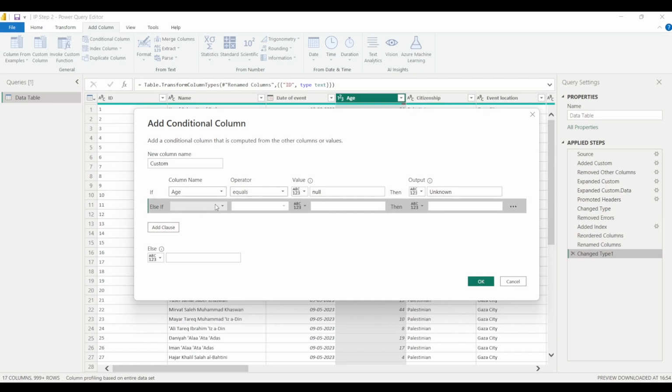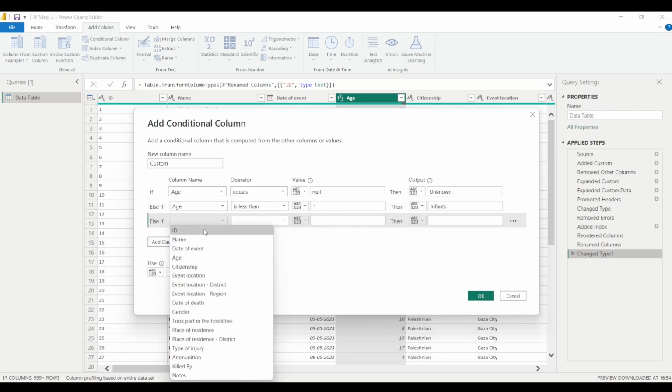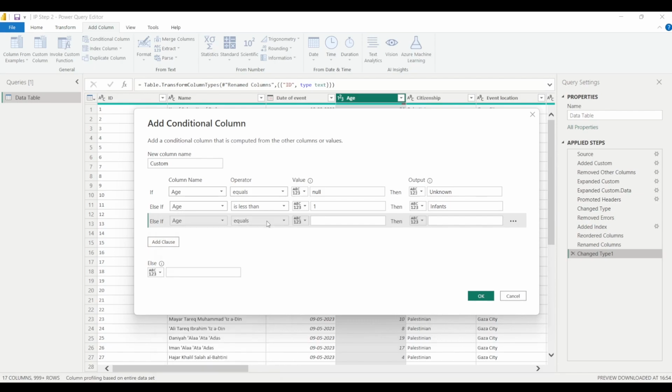That's what it means. If the age is less than 1 year, then the output should be infants. If the age is less than or equal to 12, then we want to put them under the category children.